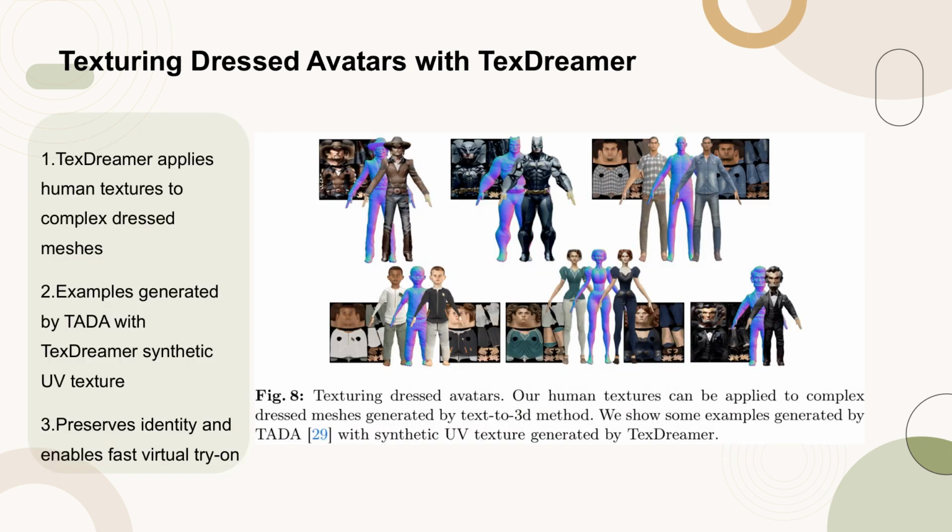Figure 8 demonstrates the application of TexDreamer in texturing dressed avatars. The human textures generated by TexDreamer can be seamlessly applied to complex dressed meshes created through text-to-3D methods. Specifically, the figure showcases examples where TADA is used to generate the dressed meshes, while TexDreamer provides the synthetic UV textures. This integration not only preserves the identity of the avatars but also facilitates a fast virtual try-on experience, enhancing the flexibility and realism of 3D human avatar creation.